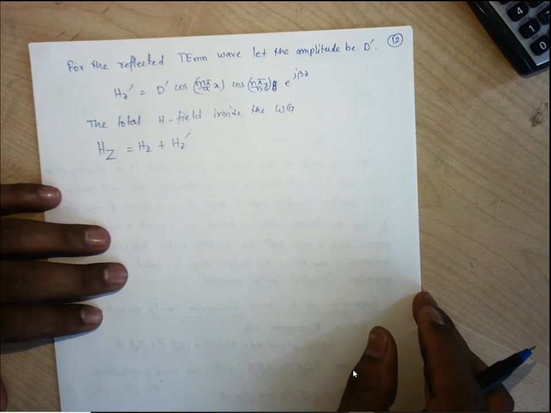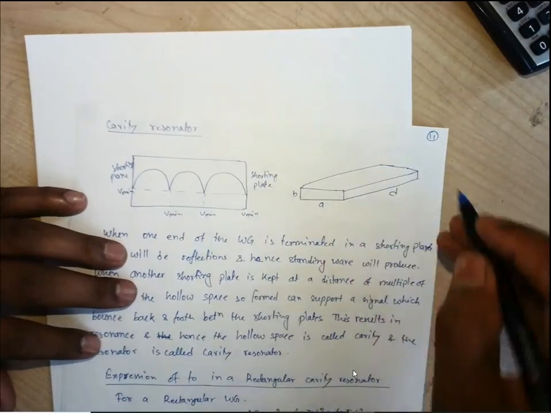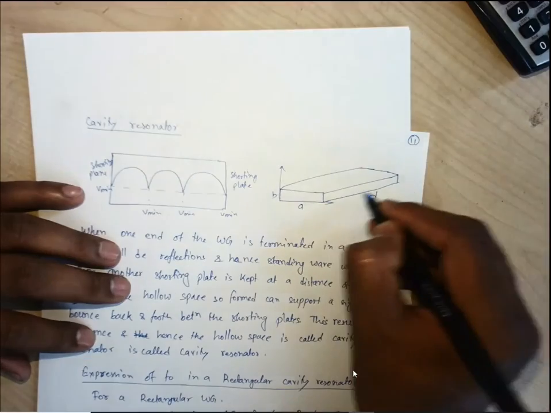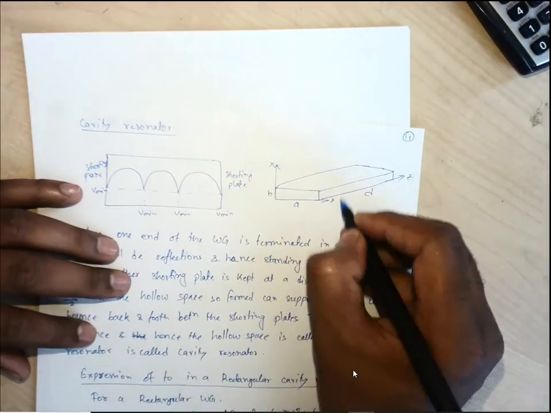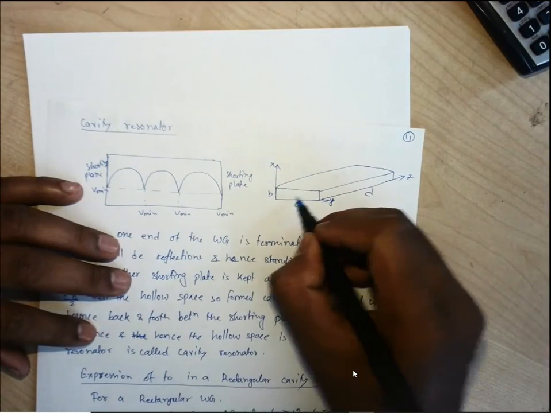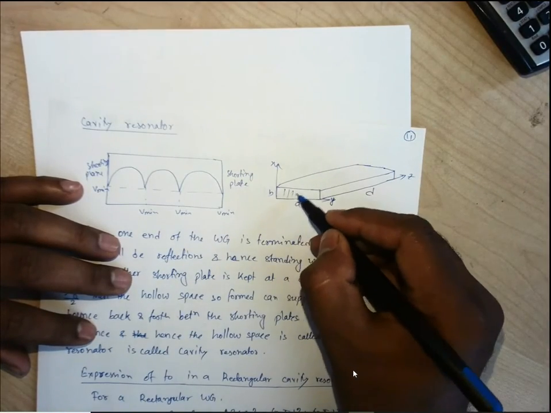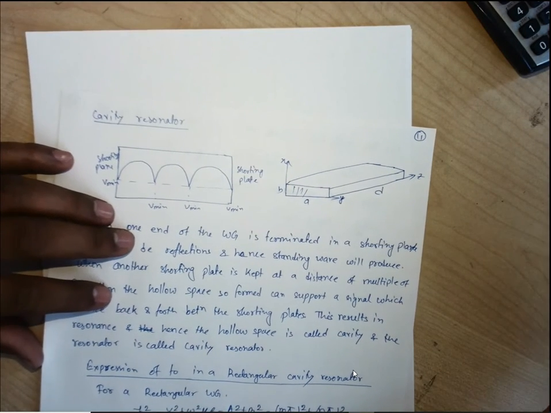Now since the magnetic field component Hz is perpendicular to the closing plates, right? Hz is perpendicular because it is propagating along z, with x, y, and z as the axes. So as the magnetic field is along z, obviously at the closing plates, that is at this side as well as at the back side, it will be perpendicular.